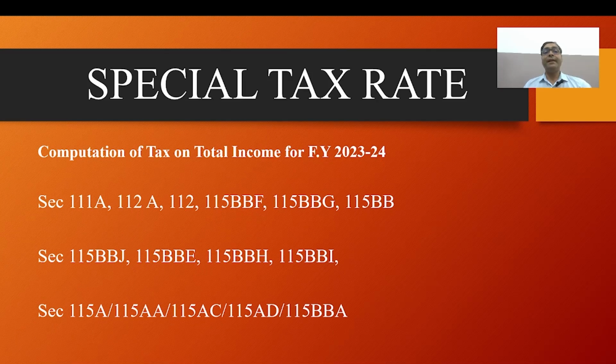Section 115BB, winnings from lotteries, puzzles, etc., is taxed at 30%, with no exemption. And section 115BBJ, winnings from online games.